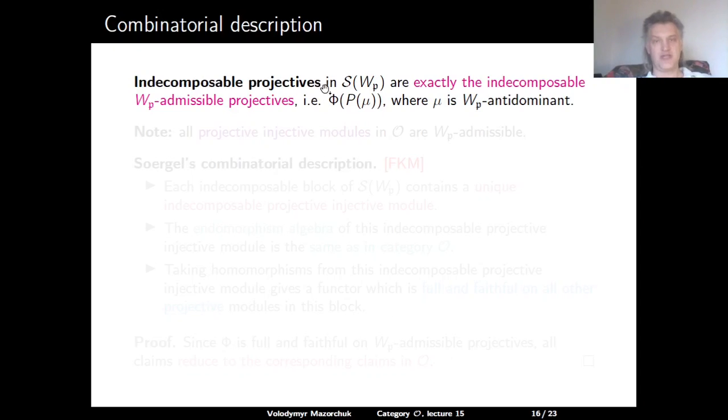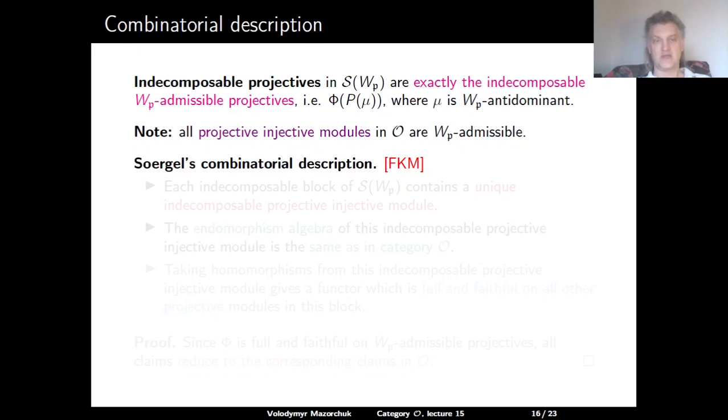So indecomposable projective objects in the S subcategory in O, by construction, are exactly the indecomposable WP admissible projectives. That is, they are of the form, the image under the quotient functor phi of P mu, where mu is a WP antidominant weight. Please also note that all projective injective modules in O are WP admissible because they are globally antidominant. In particular, they are WP antidominant. So we have the following Serre's combinatorial description from the same paper of Torniker and myself.